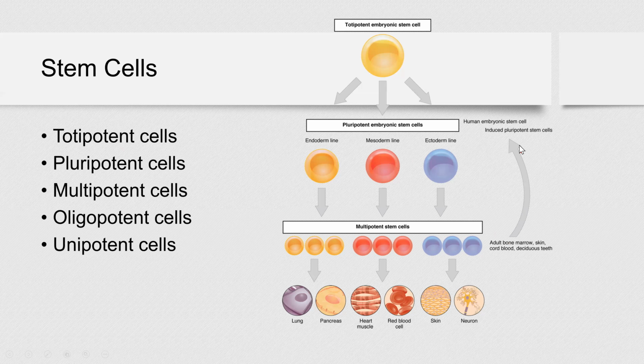Now this arrow over here is actually very important, and this is new research that was done not long time ago. What they found out is, if we have cells that are already, let's say, multipotent or oligopotent, or even cells that already differentiated into adult cells, like fibroblast cells, for example, we can induce them and reverse their development back to stem cells.